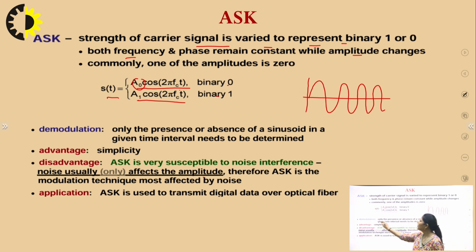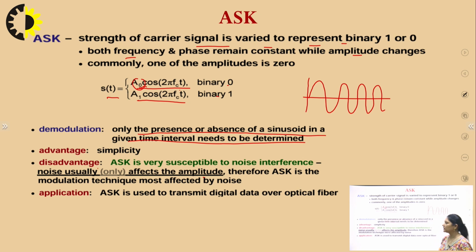Now, in demodulation, only the presence or absence of a sinusoid in a given time interval needs to be determined. At the receiver end, either the signal will be present or it will be absent. If the signal is present, that means 1 has been transmitted. If there is no signal, the amplitude is A0, and 0 is being transmitted. So it is a very simple method, both for transmission as well as reception.